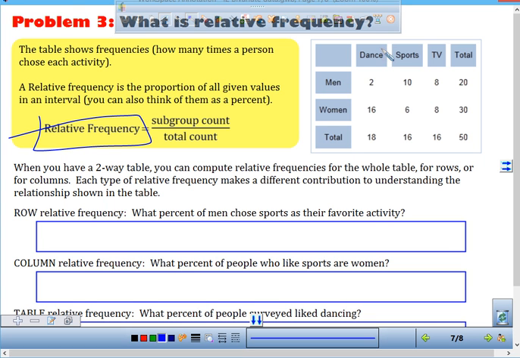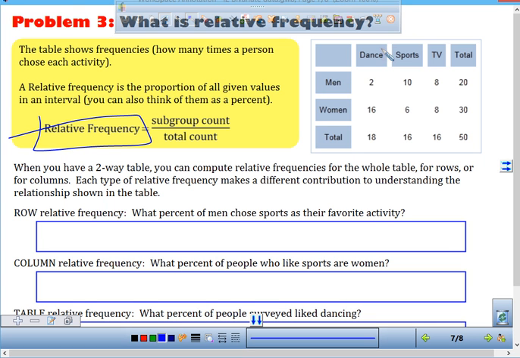16 divided by 30. Because what's your subgroup this time? No, what's your subgroup? Women who what? Like dance. That's your subgroup. What's your total group? Total women. So the subgroup is women who like dance. The total is total women.